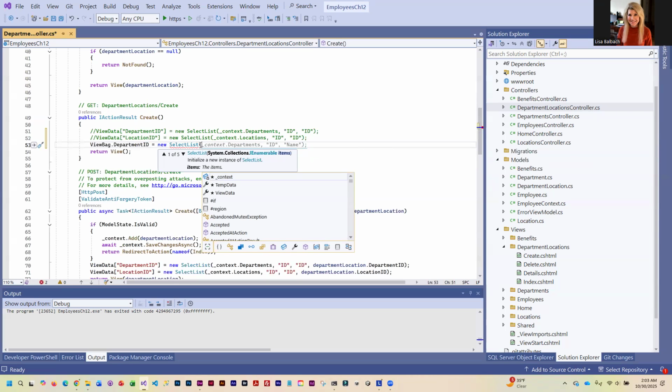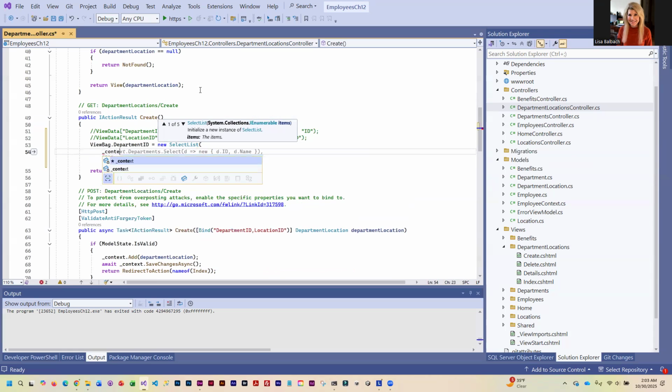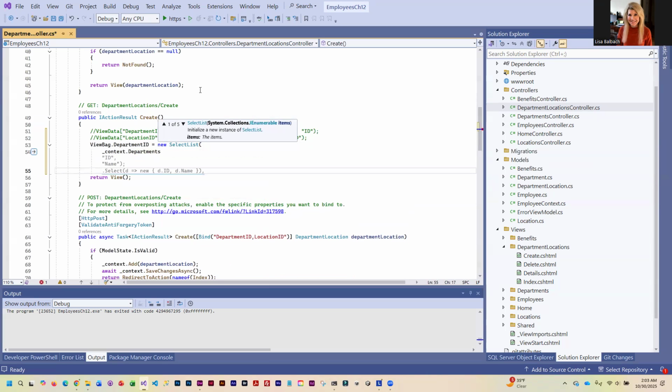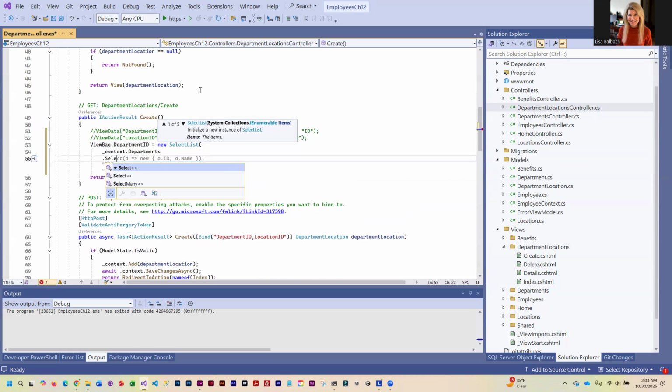I'm just going to press enter. This is going to get rather lengthy. We'll do context dot departments. Press enter. Oh, I hate it when it does this. Okay, well, I'm just going to keep typing dot select.